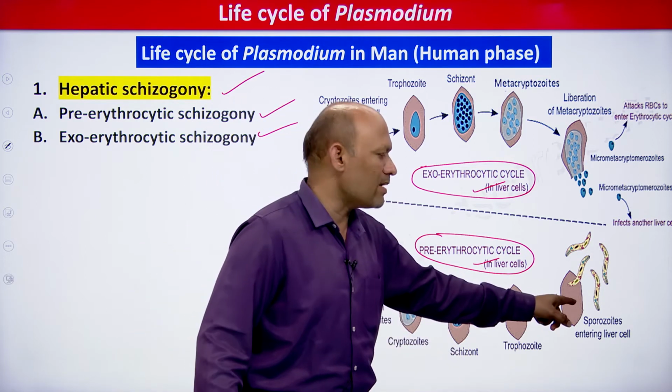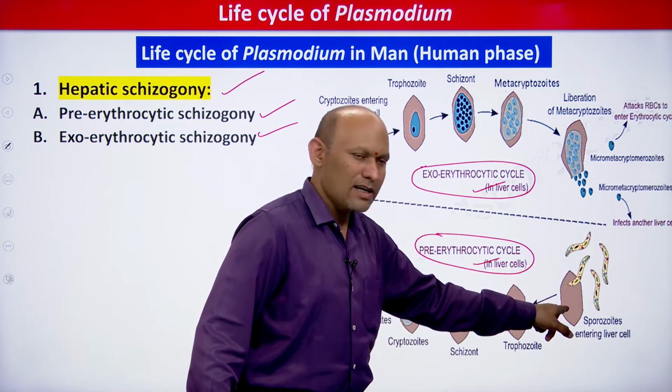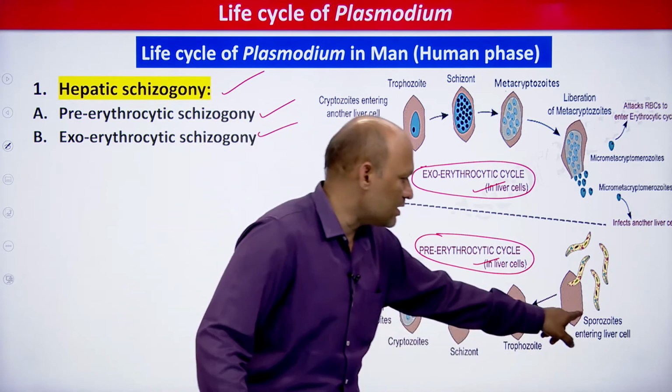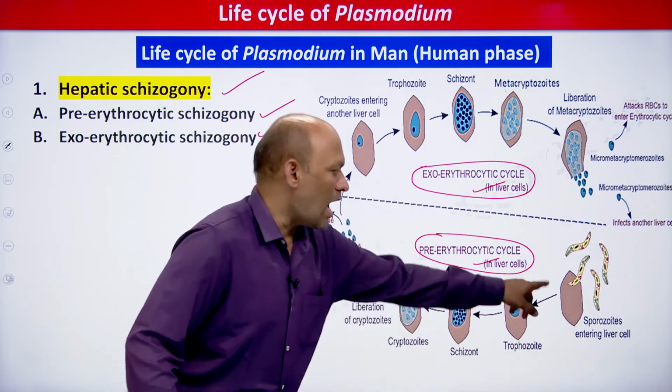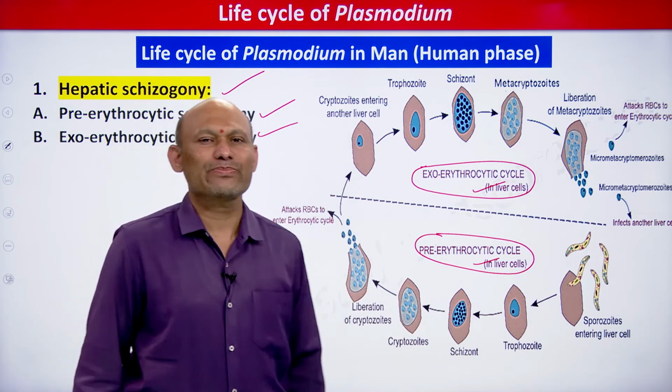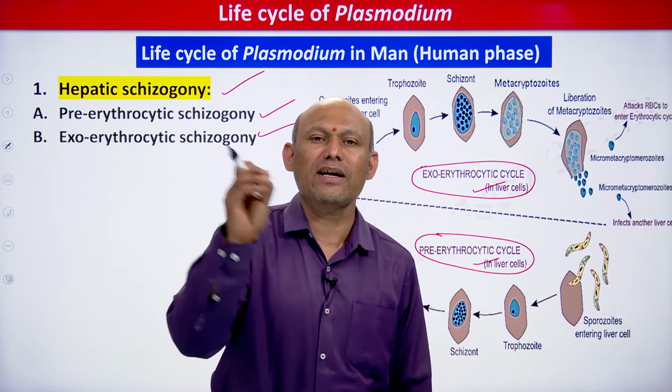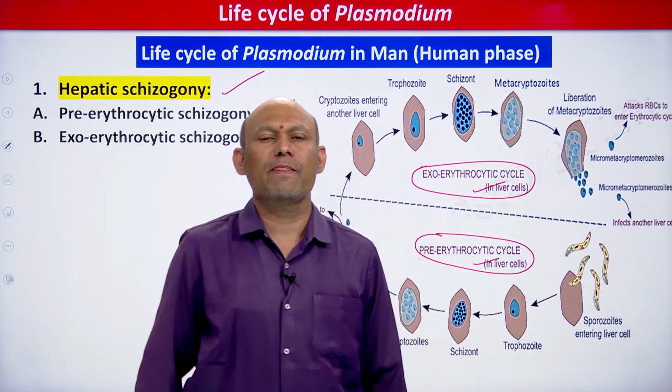You see, I have shown only one. So sporozoites started attacking what? Liver cell, right, student. So first we have to think of this, it's very simple. See, sporozoites entering liver cell. After entering liver cell, right, student, which stage attacks the liver cell? This is very important in the beginning.